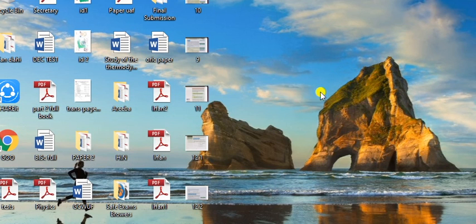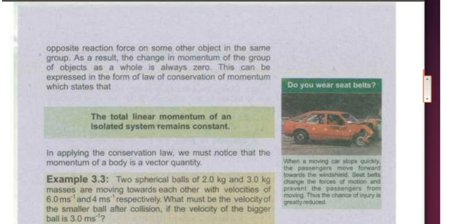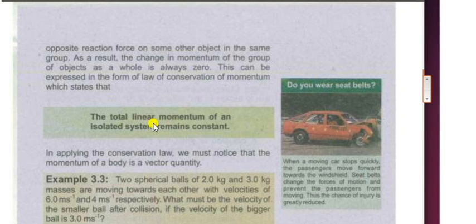So the statement of the law of conservation of momentum is: for an isolated system, the total linear momentum of a system remains constant. So this is the statement of the law of conservation of momentum. The total linear momentum of an isolated system remains constant. The other definition or expression is: the total linear momentum of an isolated system before the collision is equal to the total linear momentum after the collision.